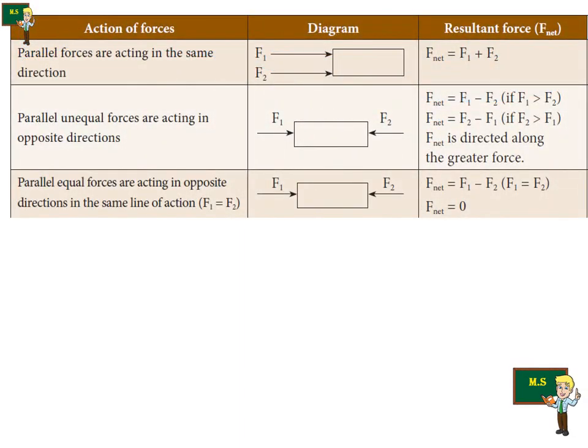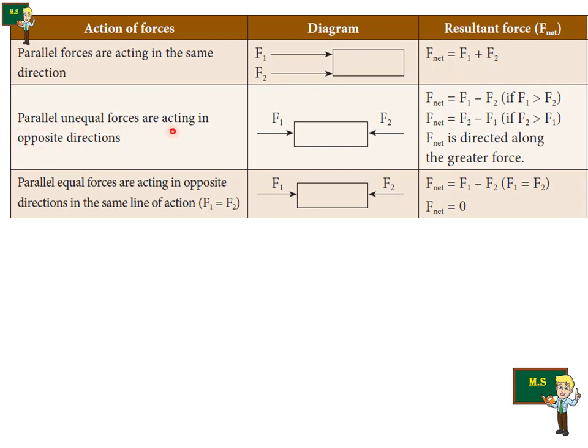Next one, according to our syllabus, they have combined parallel forces and parallel unequal forces together, and they define both forces with some diagrams and resultant forces. Now let's see, parallel forces are acting in the same direction. As I told in the previous slide, F1 and F2 act in the same direction. Therefore, F net, that means the total force, is equal to F1 plus F2.